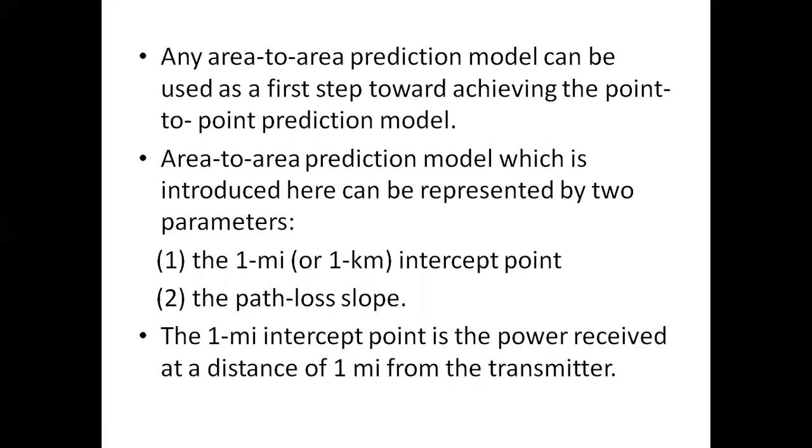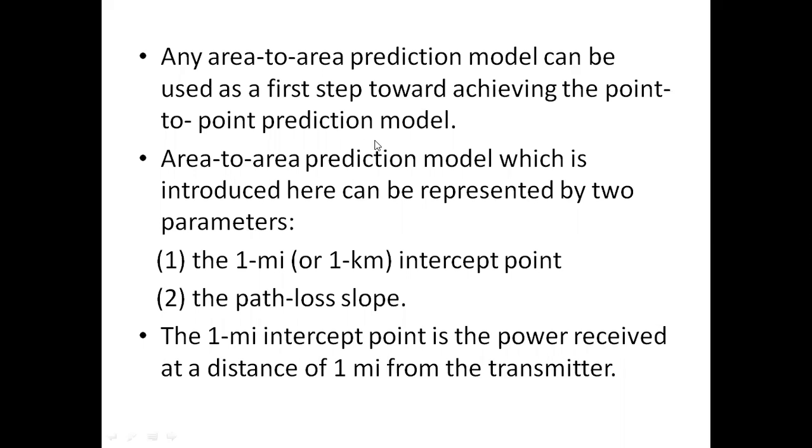Okay. So any area to area prediction model can be used first to find out the point to point. We know to find out the point to point model, first we have to find out the area to area prediction model. That means at that particular area, what is the signal strength? Okay. So normally the area to area model is represented by two parameters.